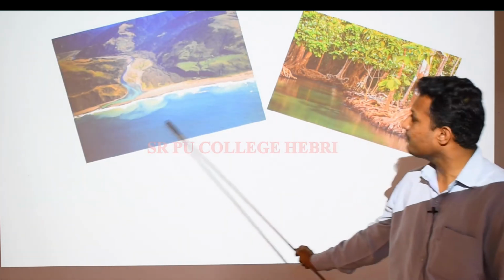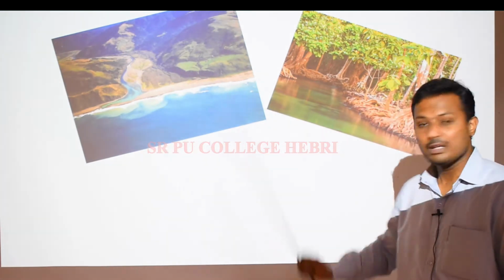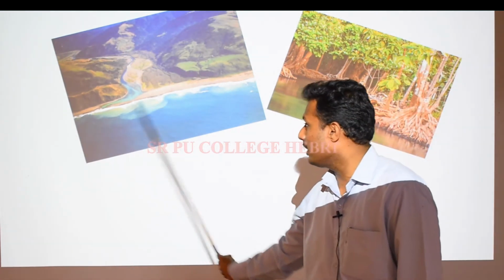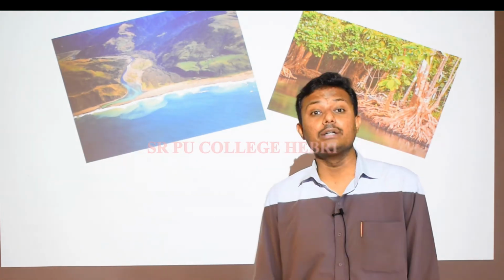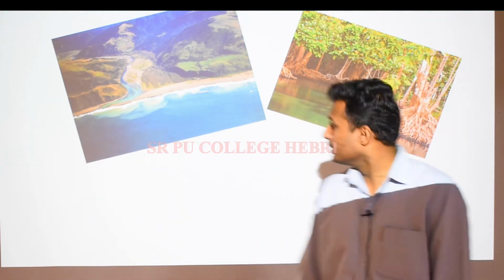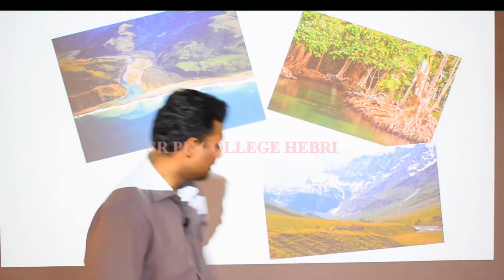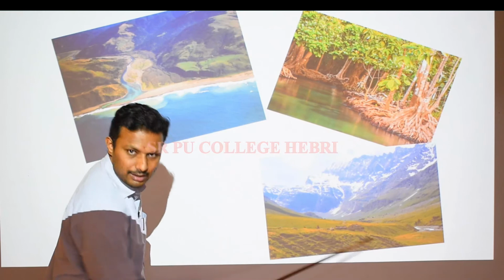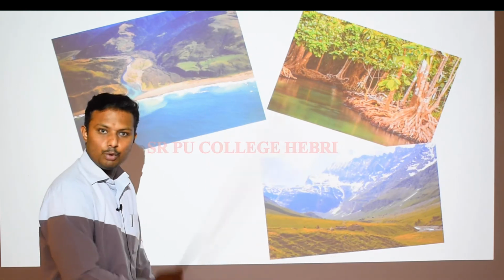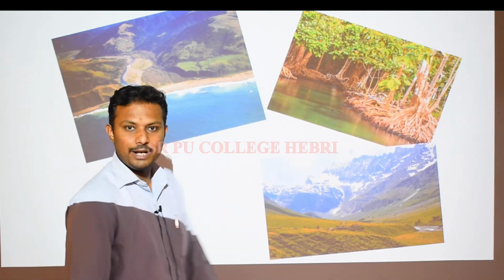So which is this particular ecosystem? This is the place where the river is meeting the sea, right? This is a kind of ecosystem called estuarine ecosystem. Estuaries or delta ecosystem, you may have learned, right? And this one is what? This is called alpine ecosystem. Here there are mountains covered with snow. So this is called alpine ecosystem.